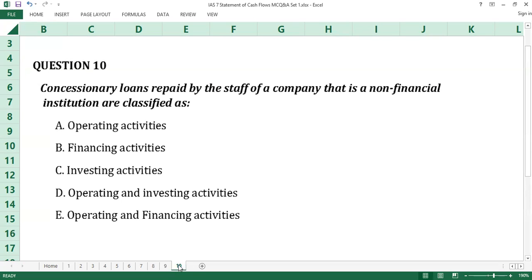Question number 10. Concessionary loans repaid by the staff of a company that is a non-financial institution are classified as dash: A, operating activities, B, financing activities, C, investing activities, D, operating and investing activities, E, operating and financing activities.